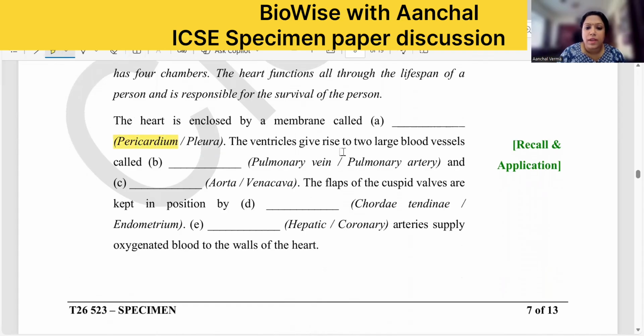The ventricles give rise to two large blood vessels, pulmonary artery and aorta. Okay, these two, pulmonary vein and vena cava, come into the heart. And the flaps of the cuspid valves are kept in position by chordae tendineae. This is asked almost every year, so you have to be very thorough with it. Coronary arteries supply oxygenated blood to the walls of the heart. It is coronary. Okay, this is the answer. Moving to the next.